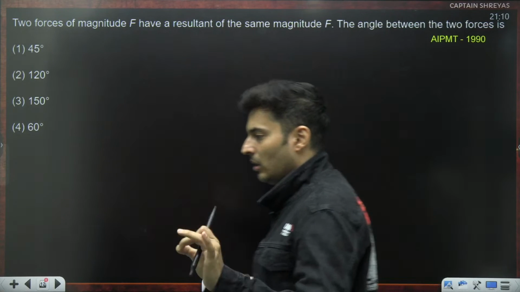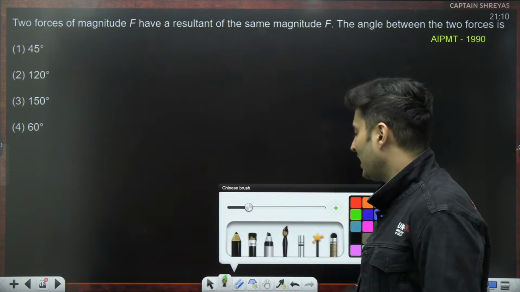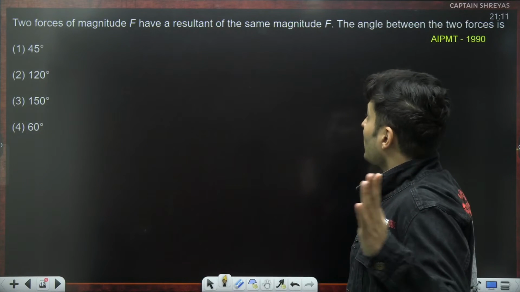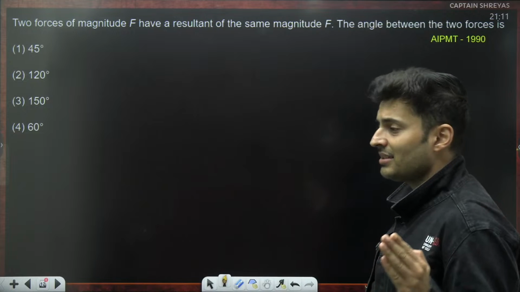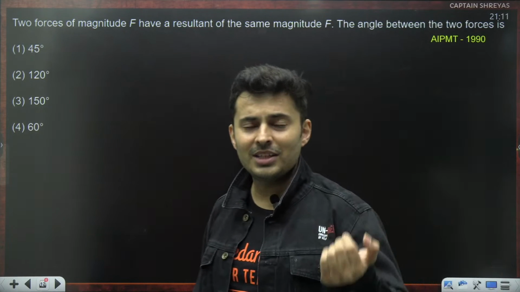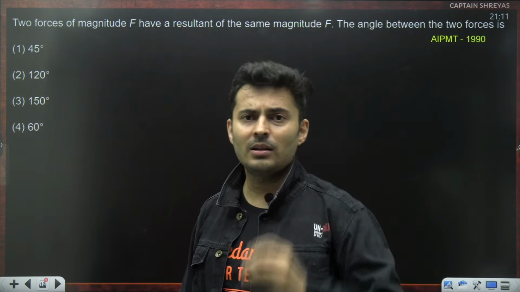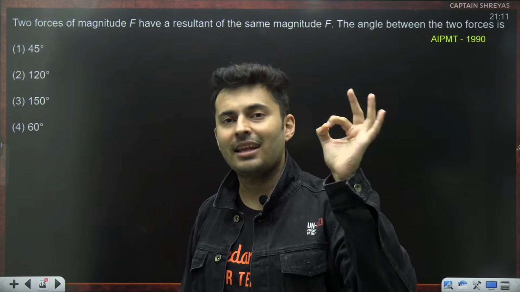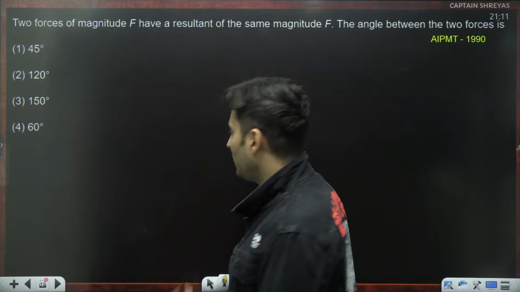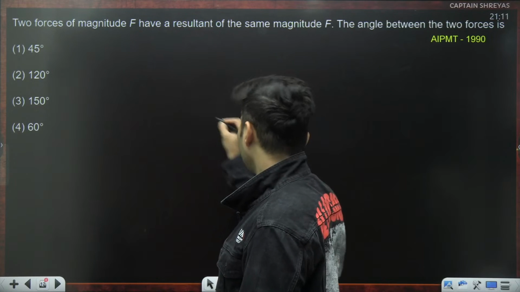Use triangle law of vector addition, or you can use even parallelogram law. But in the same thing, you will get the same answer. Two forces of same magnitude have a resultant also of the same magnitude. This is only possible if the triangle which you draw by triangle of vector addition is an equilateral triangle, because only then all the three sides are equal. So the vectors are also same magnitude, the resultant is also same magnitude.